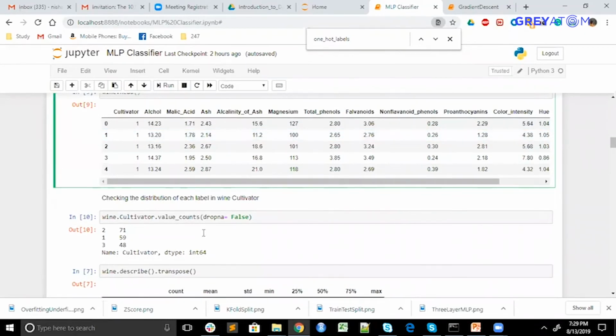So let me see the chat. Can it be used for perceptual mapping, a technique used in marketing? Perceptual mapping. What is that actually? I'm not sure. Can you briefly explain about it? Hey Sayed, can you brief about it? Maybe, or we can cover it later in the question and answers.